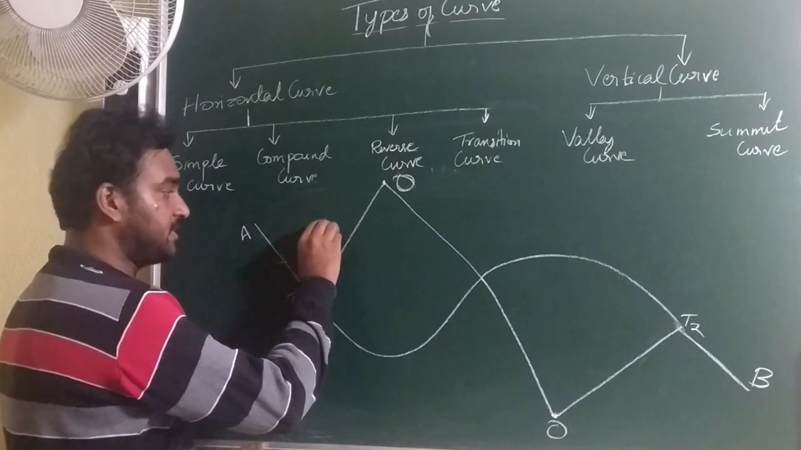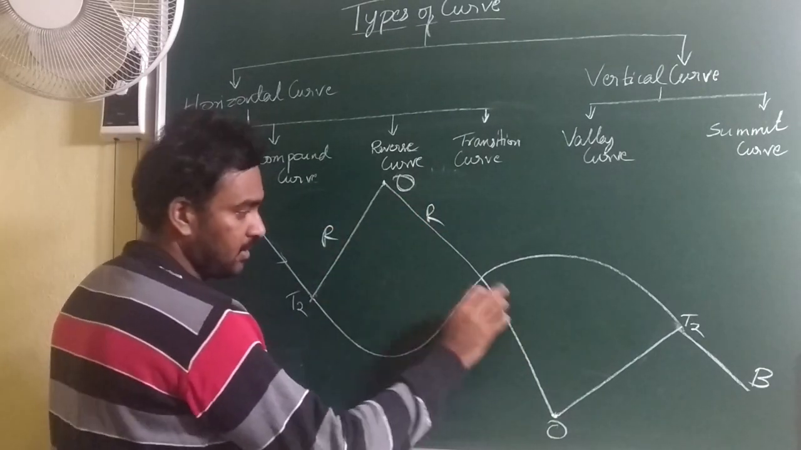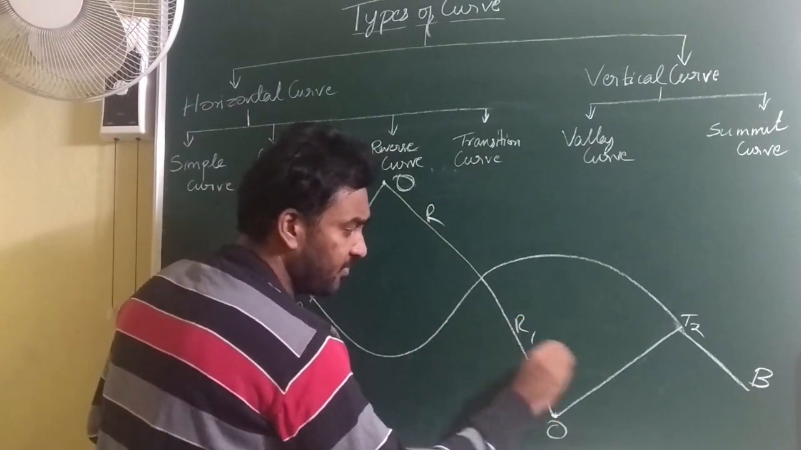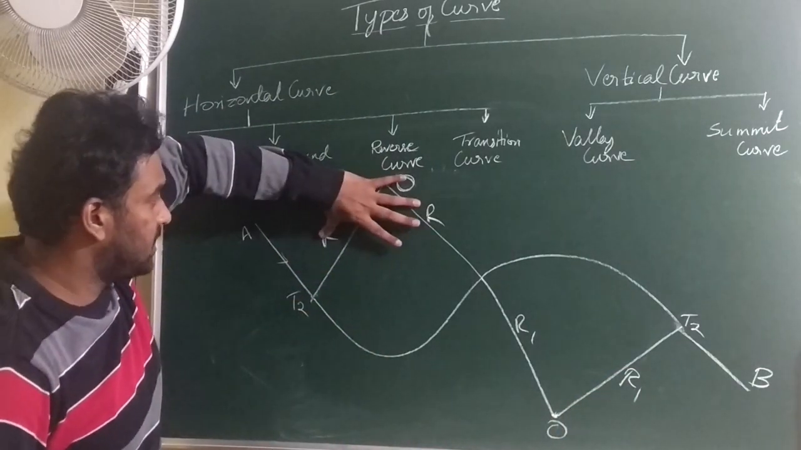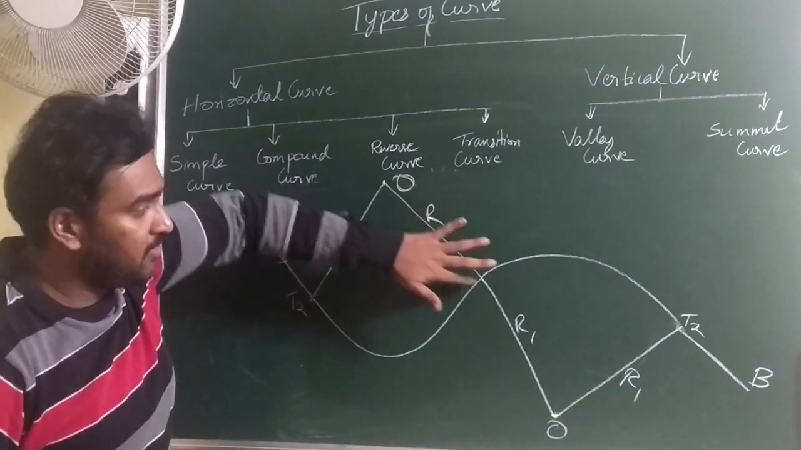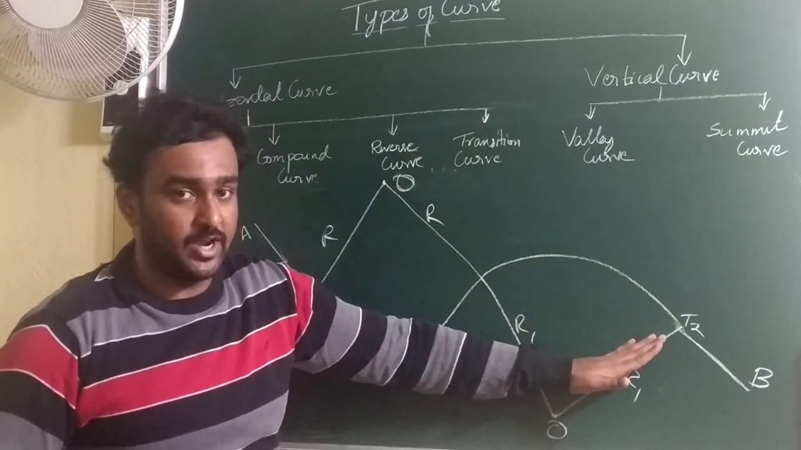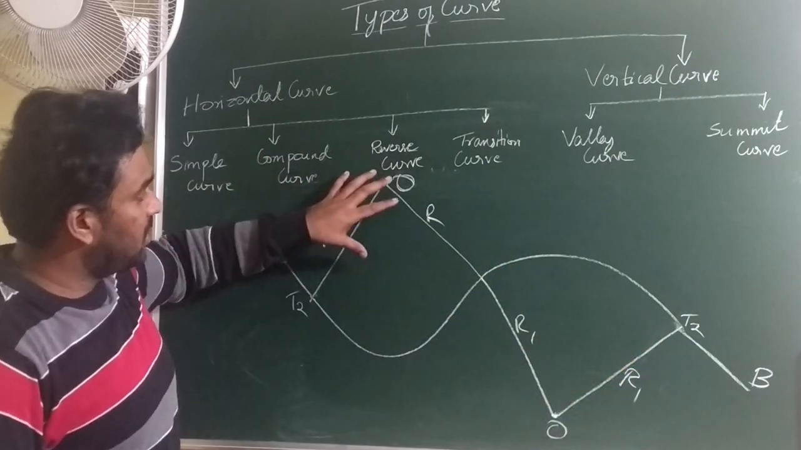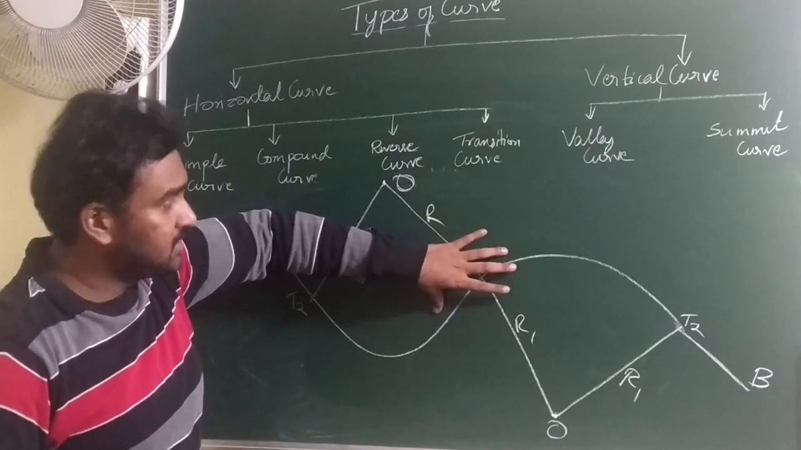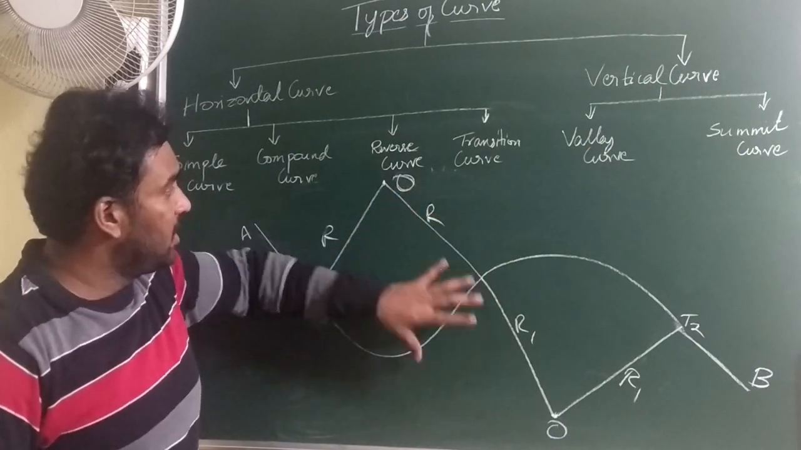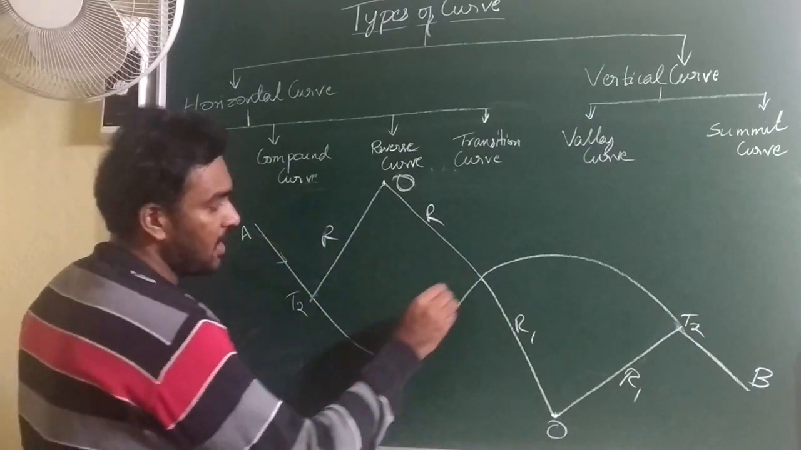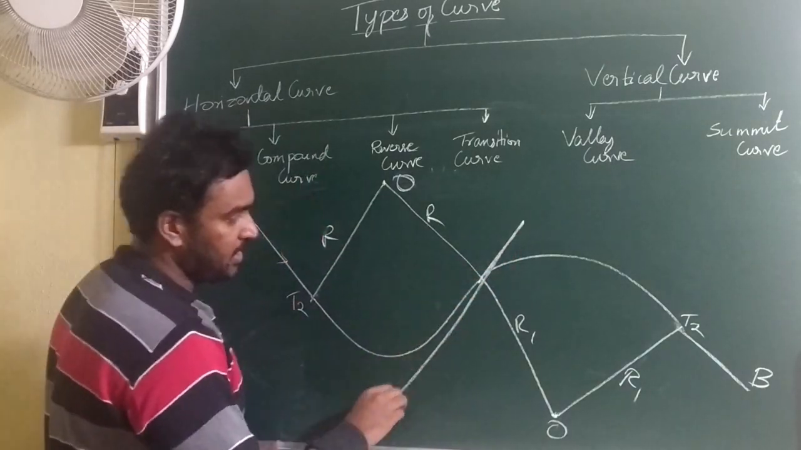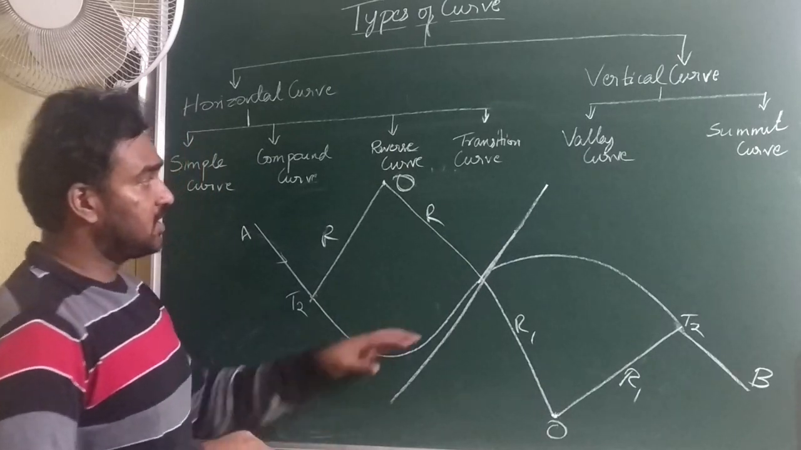It might be of same radii, or it might be of different radii, but it should be circular one. That means if you take this arc, it should have some constant radii. If you take this arc, it should have some constant radii. And in a reverse curve, it consists of two or more arcs of same or different radii, where those centers are lying in opposite directions, and they will have a common tangent over here. So this is about reverse curve.